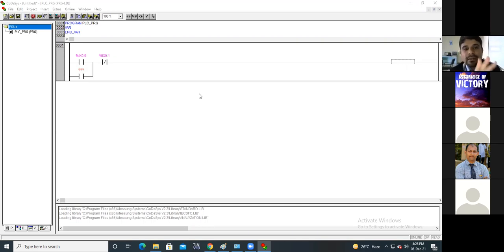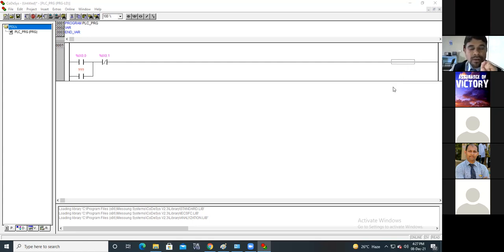That input addressing, input memory bit is related to the input instructions. Here IX 0.0, IX 0.1 are the input instructions, which are related to the input memory bits, memory area. And whatever output we are using, motor M1, M2, M3, that is related to the output area, output devices.